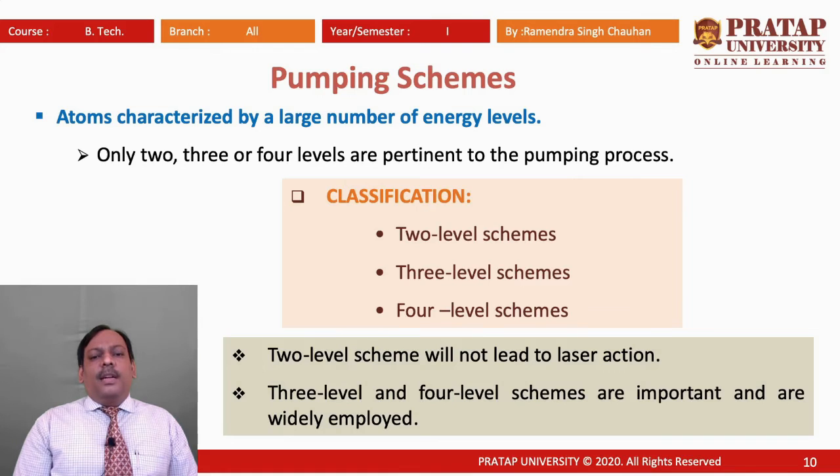For that we can classify lasers on the basis of energy levels into three schemes: the 2-level scheme, 3-level scheme and 4-level scheme, which are suitable for making lasers. We will see that the 2-level scheme will not lead to laser action, but the 3-level and 4-level schemes are important and widely employed. So, we will talk about the basics of these schemes.